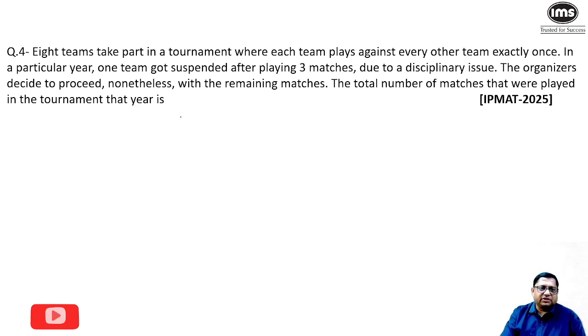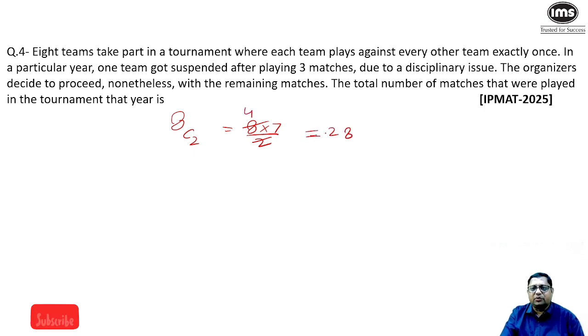Let us see this question. This question says that 8 teams take part in a tournament where each team plays against every other team exactly once. So if there are 8 teams and every team is playing a match with another team, the total number of matches will be 8C2, that is equal to 8 into 7 by 2. Concept is we need 2 teams for a match. So out of 8 teams, we can make 8C2 groups. This is just like the concept of a handshake. So there must be 28. Total number of matches will be 28.